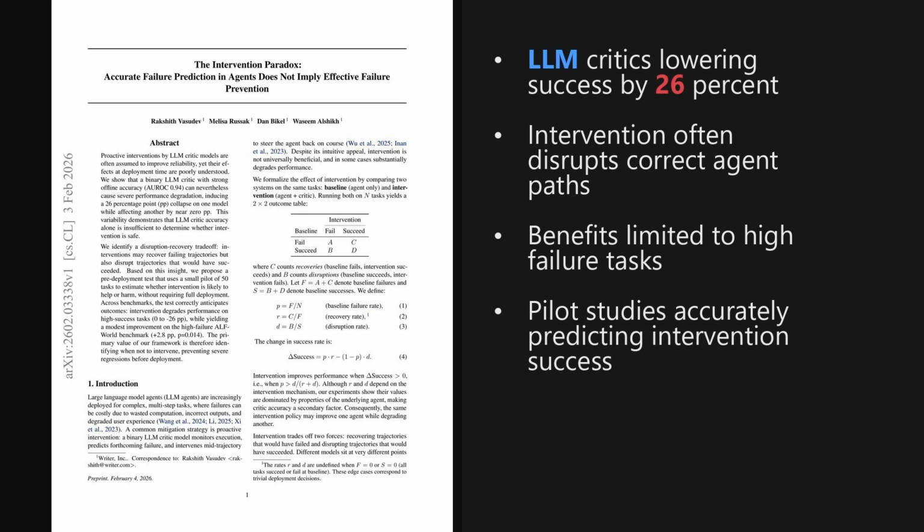Wrapping up, the big takeaway is that a highly accurate critic doesn't guarantee a more reliable agent. In fact, unless the baseline failure rate is already high, proactive intervention often disrupts valid solutions rather than fixing errors. The author's 50-task pilot provides a practical guardrail to detect this risk before deployment.